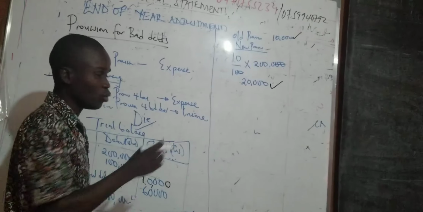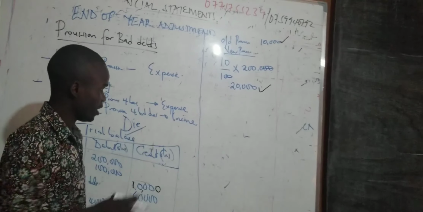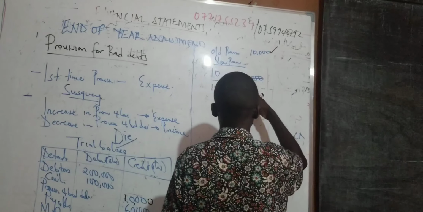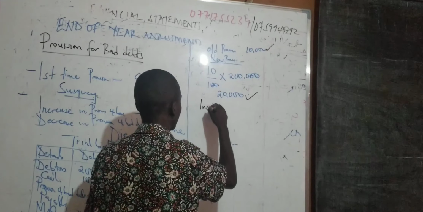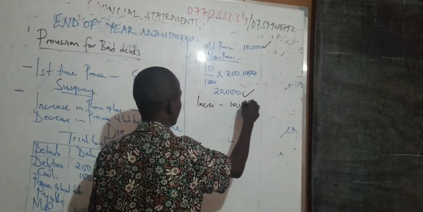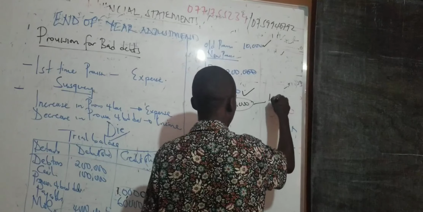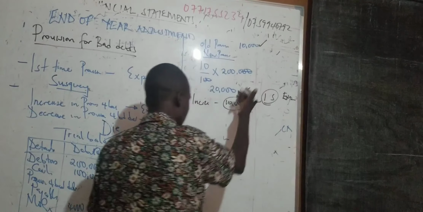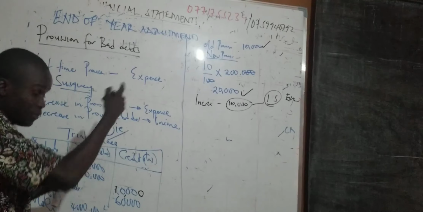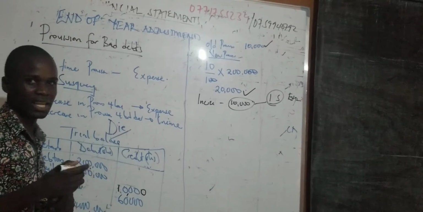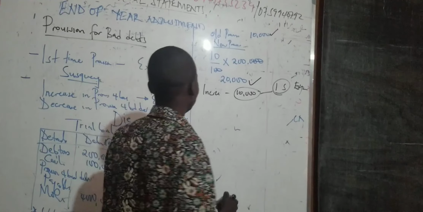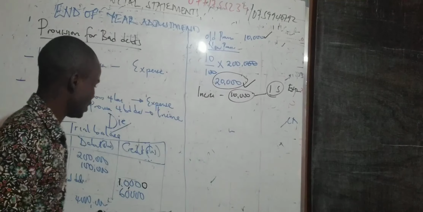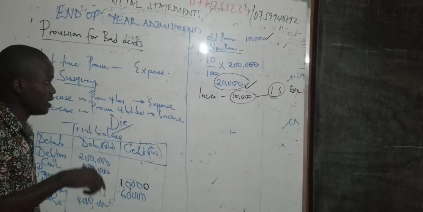Is there an increase or a decrease? It is an increase of 10,000. This increase goes in the income statement as an expense. Then in the balance sheet, you always take the new provision for bad debts, whether an increase or a decrease.